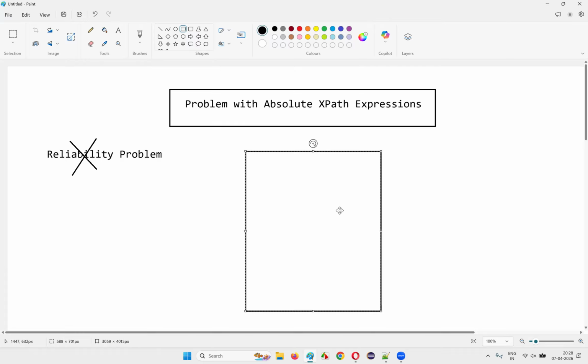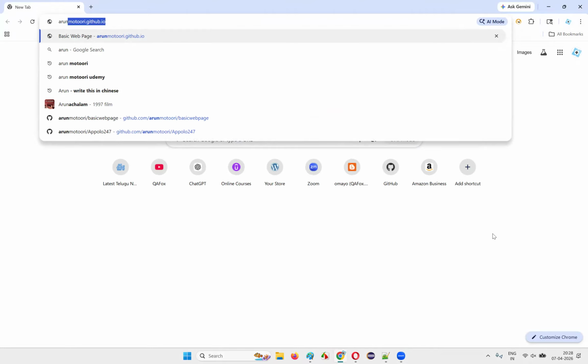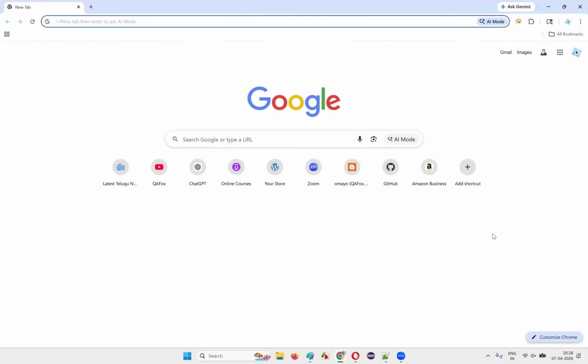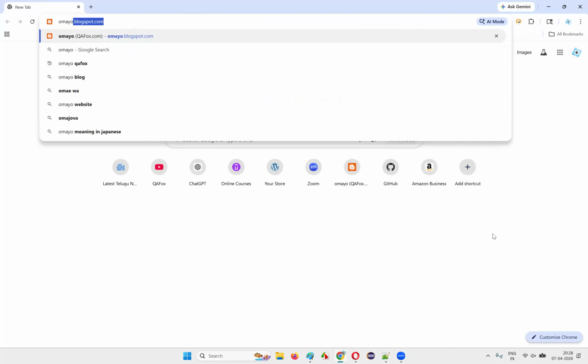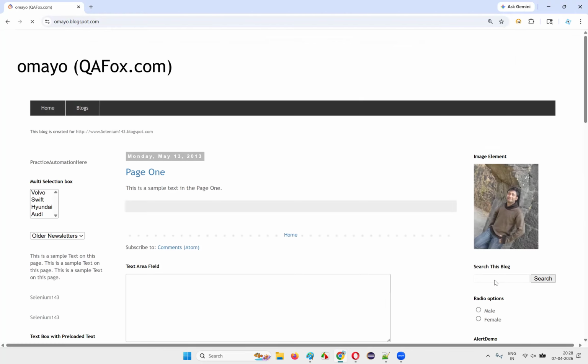Let me practically demonstrate it right now. With an example, I'm going to show you and prove to you practically that these absolute XPath expressions are not reliable. And that is the main reason why automation tools like Selenium won't rely on this kind of locators for finding or locating the elements on the web pages. So to prove that, I'll open this browser and take you to a sample application page, on omeo.blogspot.com.